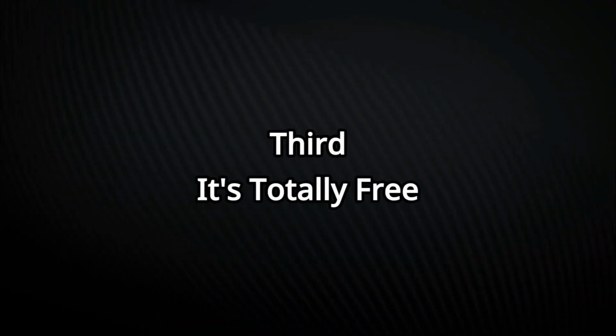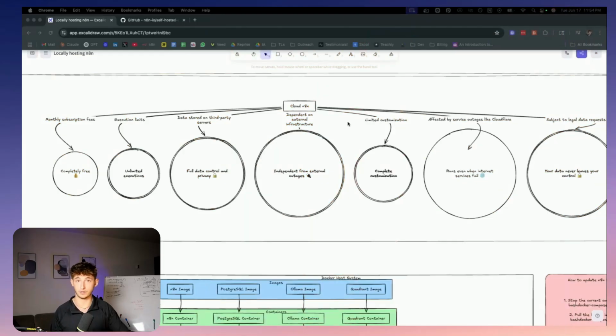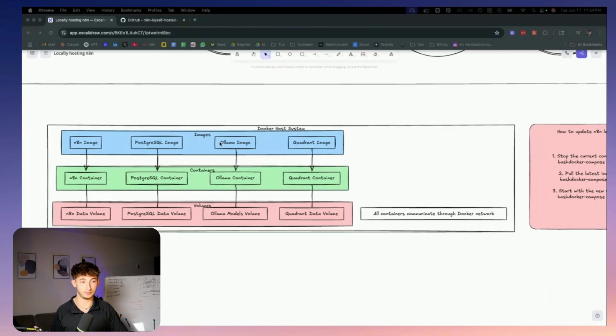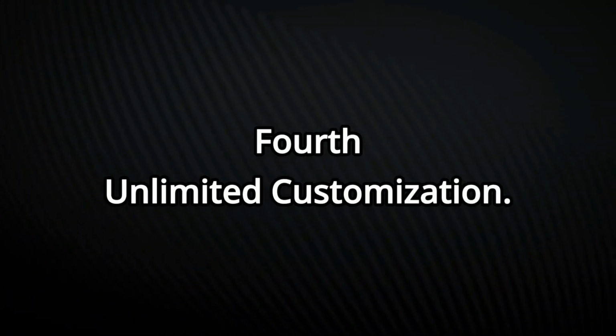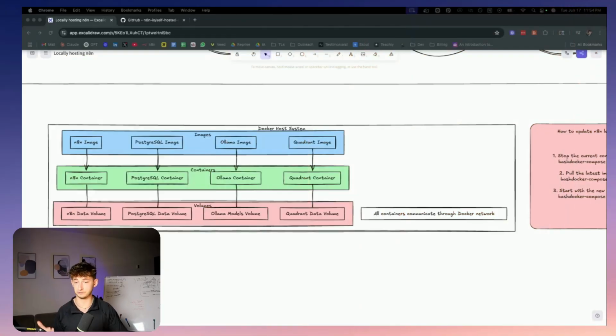Third, it's totally free. There are going to be zero monthly fees. There are no execution limits. There are no workflow restrictions. You can build as many complex automations and agents and run them as many times as you want. Fourth is unlimited customization. You can modify the code, you can create custom integrations with your internal systems, and there are no artificial limits on the users or the amount of complexity.